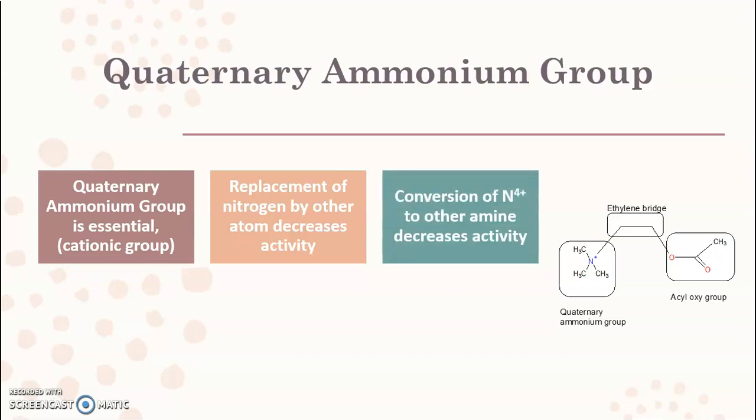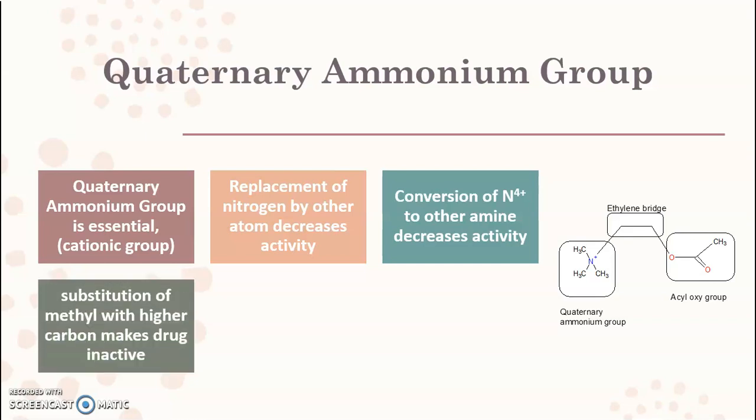Further, conversion of the quaternary ammonium nitrogen to other amines like tertiary amine, secondary amine, or primary amine will also lead to a decrease in the activity, because this change also results in loss of the cationic group, and due to the loss of the cationic group, that particular drug is not able to bind with the anionic site that is present on the receptor.